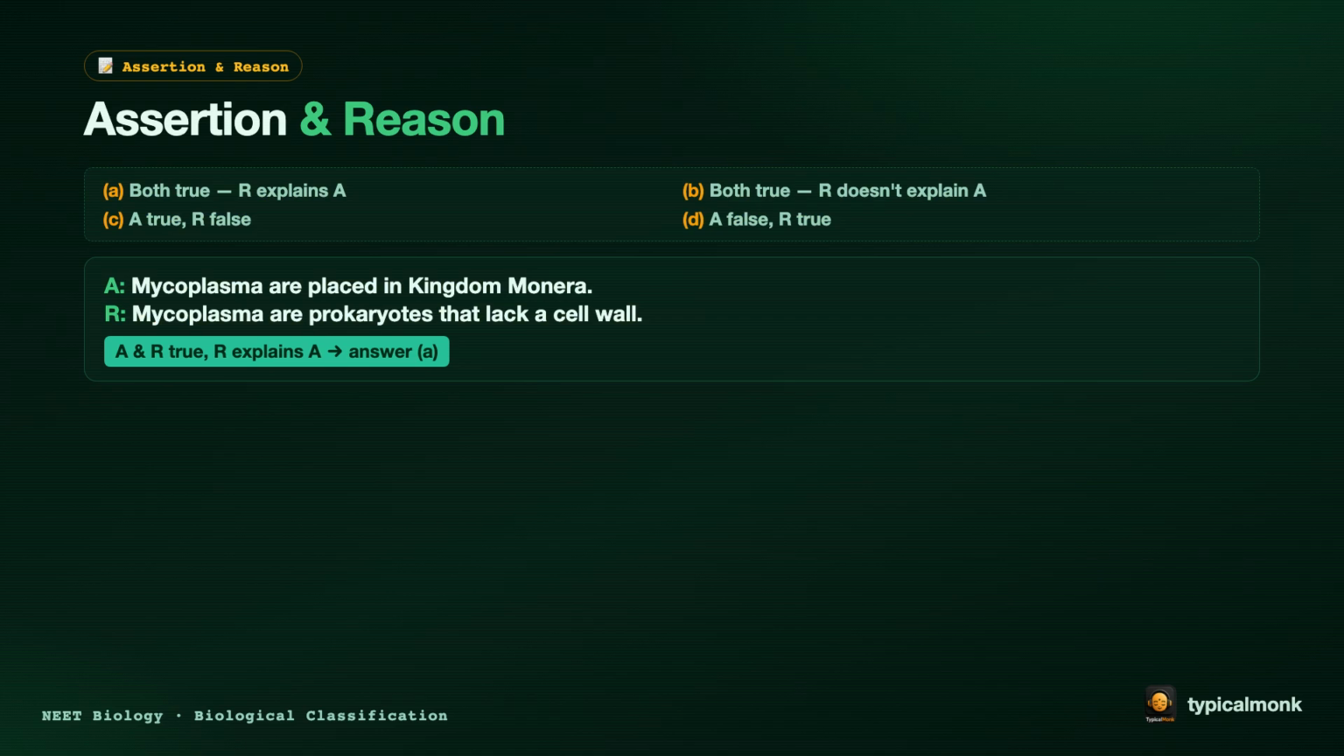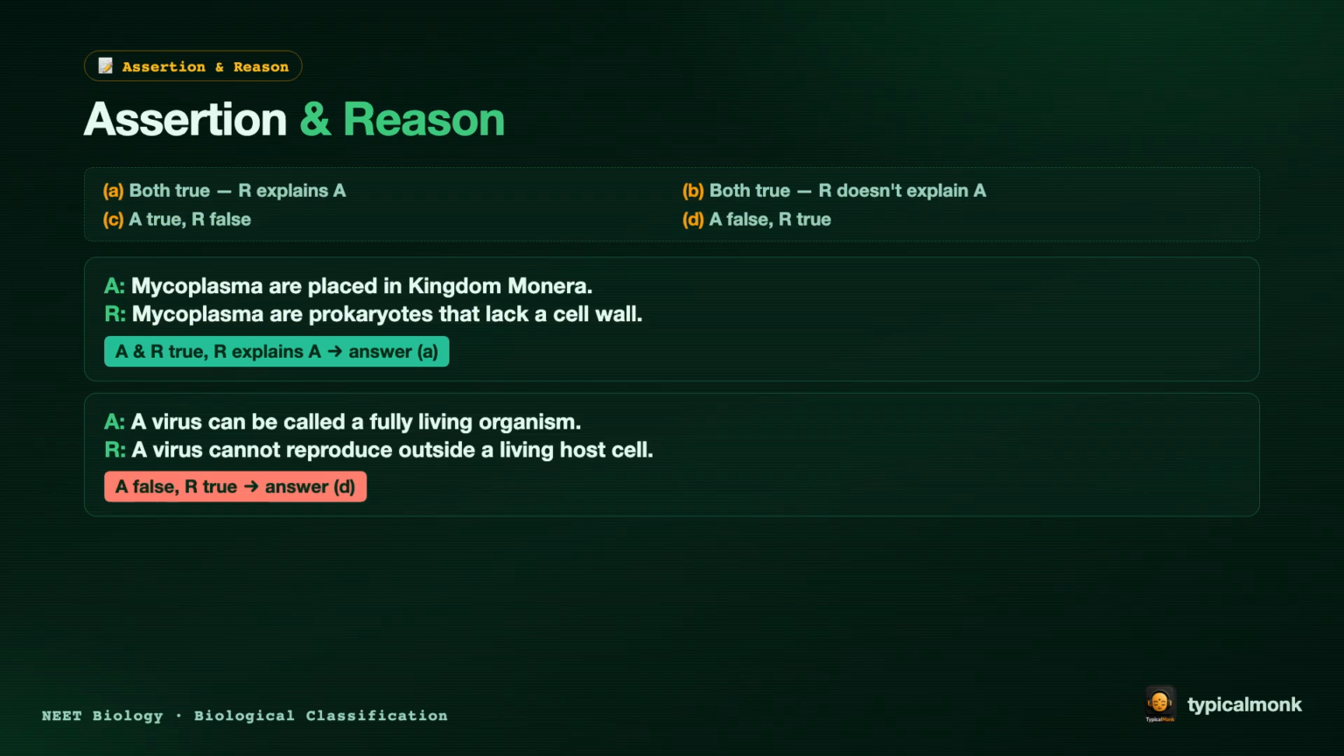Now the first drill, assertion and reason. Each time, ask, is A true? Is R true? And does R explain A? First, A: mycoplasma are placed in kingdom Monera, R: mycoplasma are prokaryotes that lack a cell wall. Both are true, and R correctly explains A. So the answer is A.